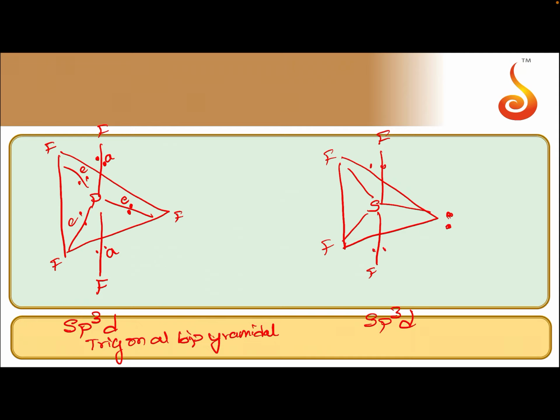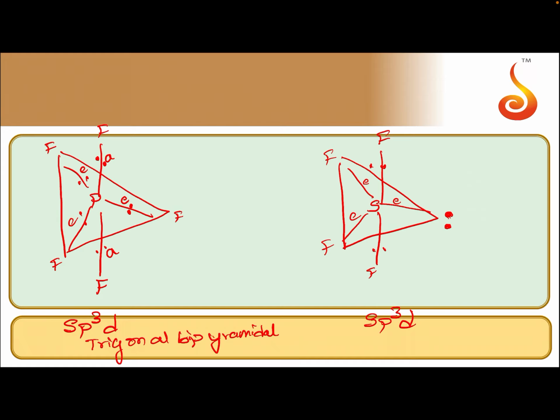If I put the lone pair on the equatorial position, as I told you in the case of PF5, each equatorial bond pair will experience repulsions from 2 axial bond pairs. So, lone pair bond pair repulsions will be 2 here.